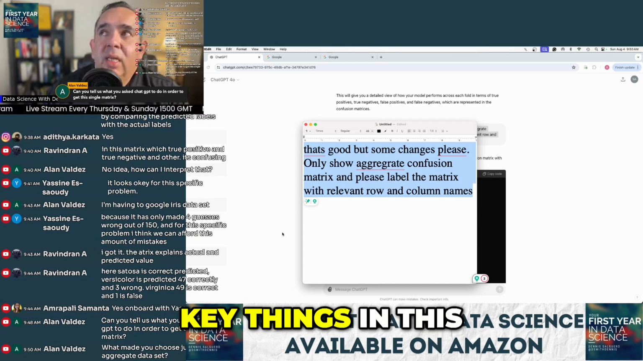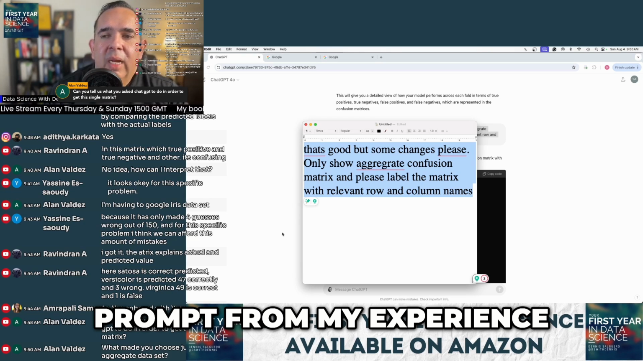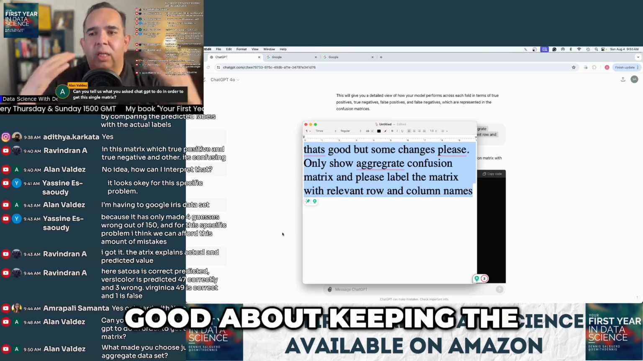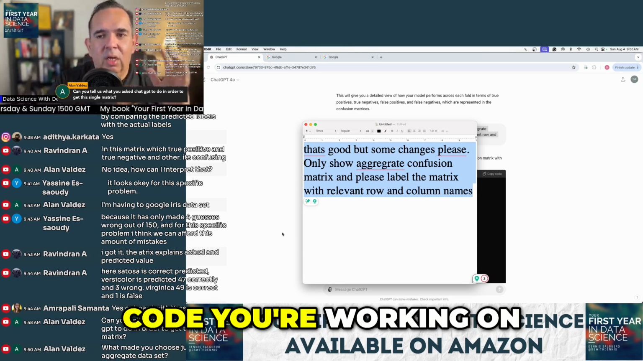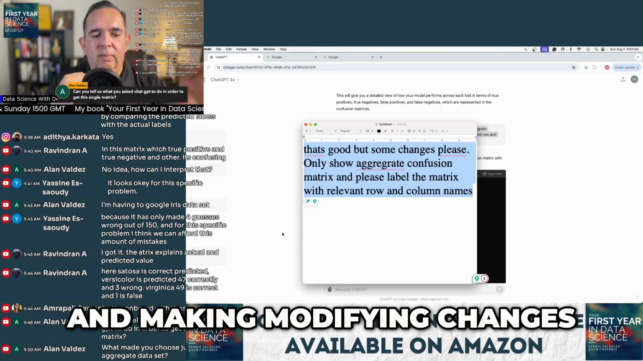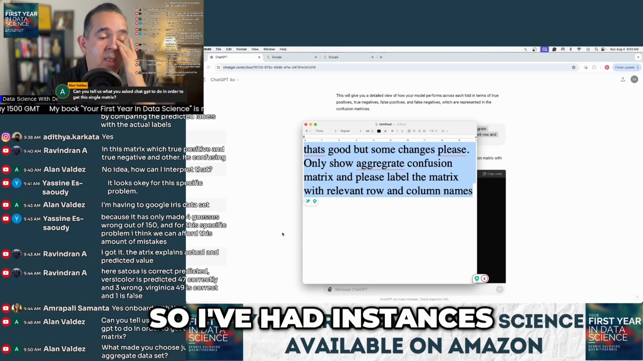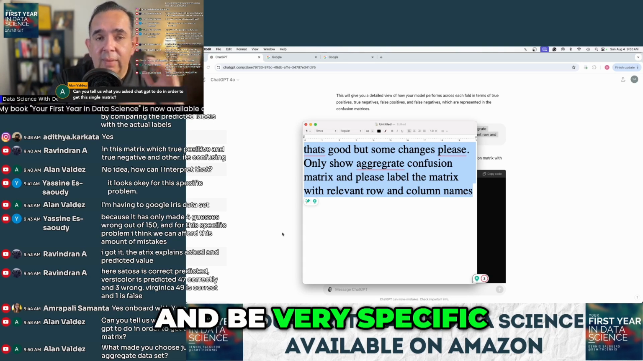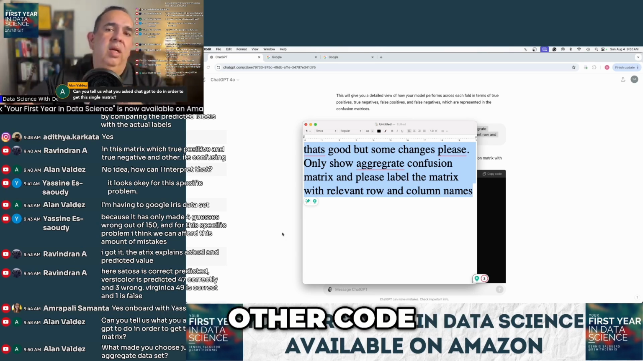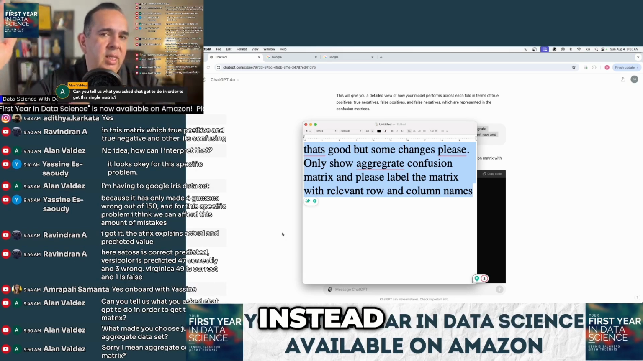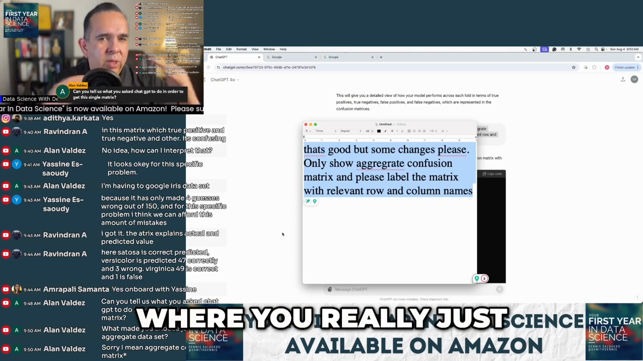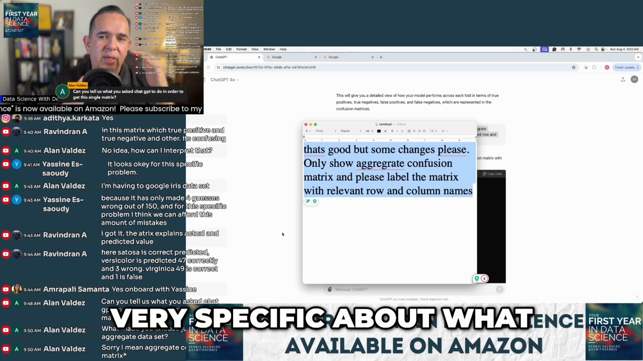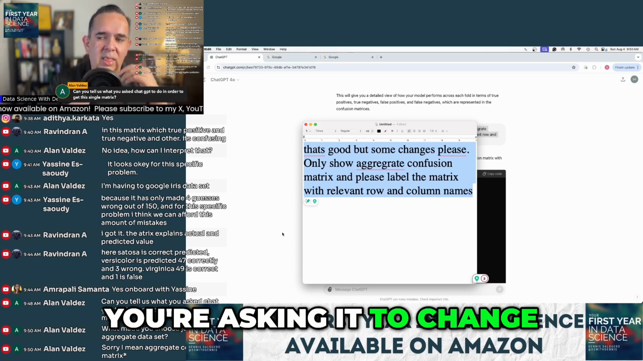So, a couple of key things in this prompt from my experience of using ChatGPT. ChatGPT is not good about keeping the current state of the code you're working on and modifying changes. So I've had instances where unless I tell it to keep that code and be very specific about the changes, it'll write a whole other code, right? Like it'll turn logistic regression into regression instead, or just make these huge changes where you really just want a small change. So in this prompt, you have to be very specific about what you're asking it to change, right?